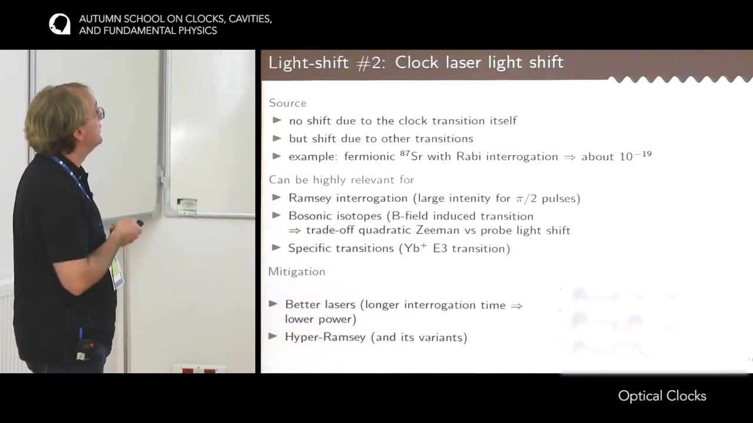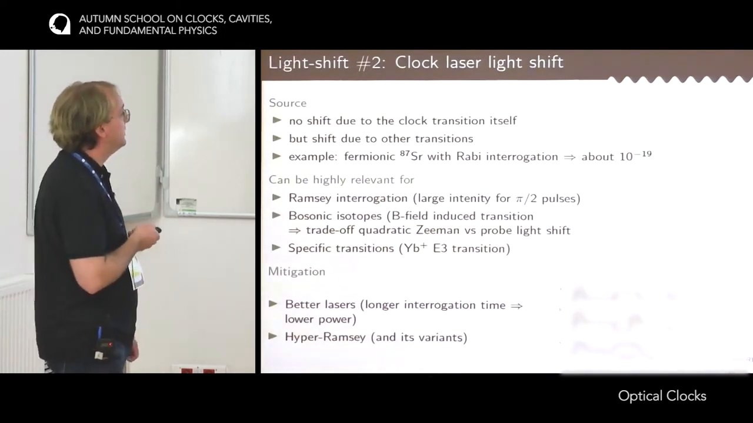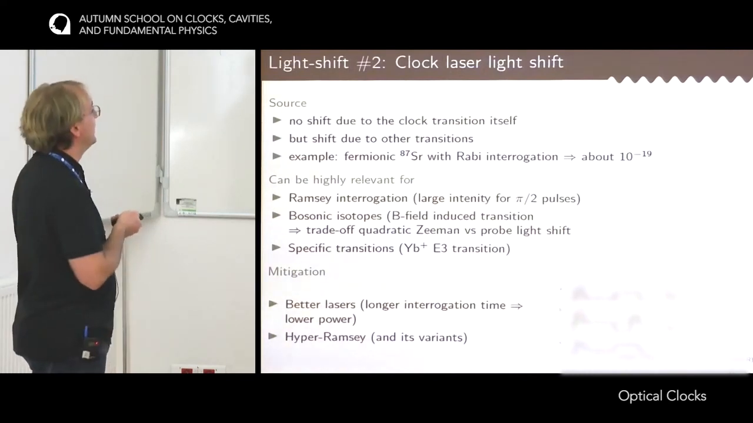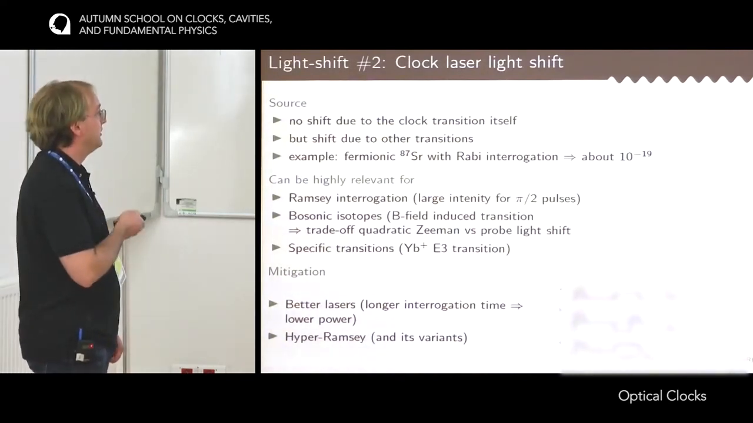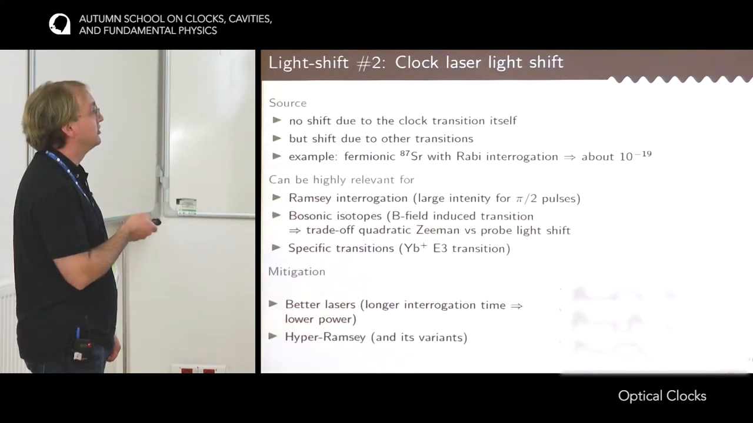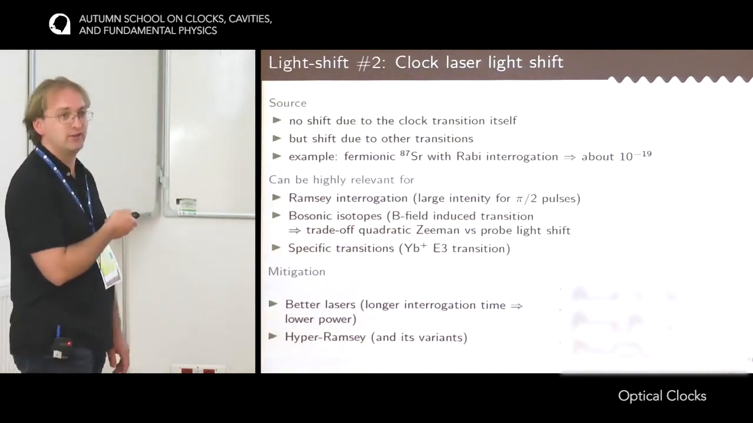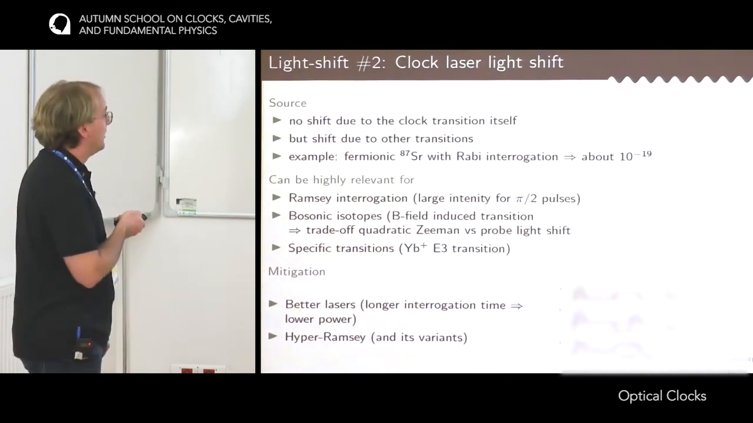So how do we get rid of this light shift? There are two possibilities. The first one, which we'll see with Fritz next time, is to build better lasers, because if the laser is better, then the interrogation time is longer, and so the power you have to put on the atoms is lower, and so there is less light shift.